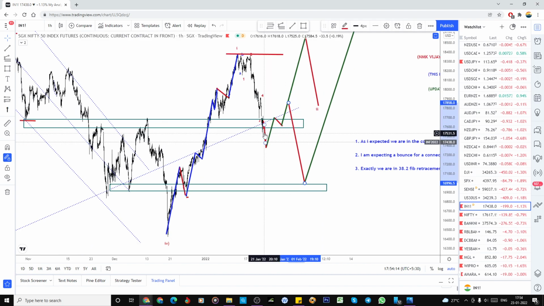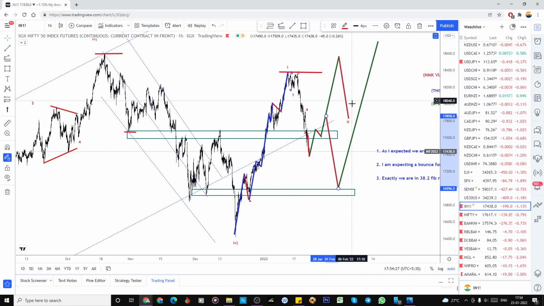So if it bounces from here, that may be bullish, but here it is looking like a 5-wave structure to the downside. So I'm expecting only a 3-wave structure, whether it can be a zigzag or an irregular flat pattern for wave 2, and then from here it can be wave 3. So this is my view in SGX Nifty for this week. I'm expecting it may or may not reach this zone.